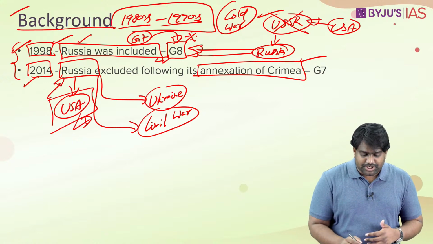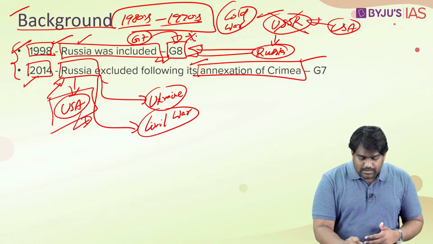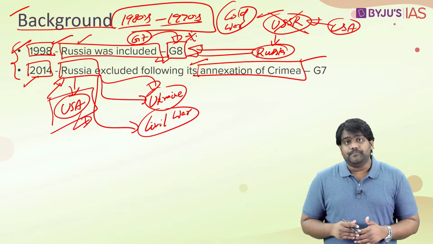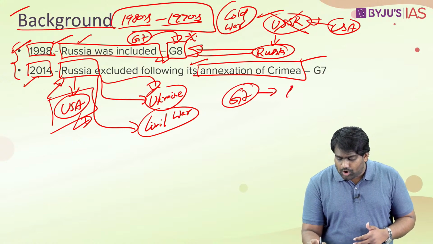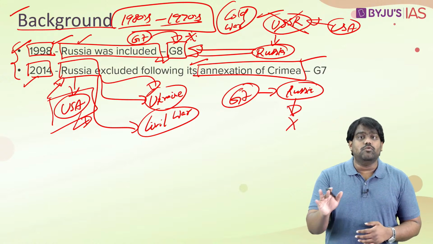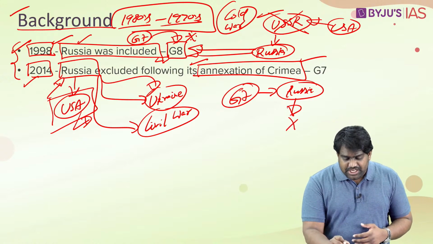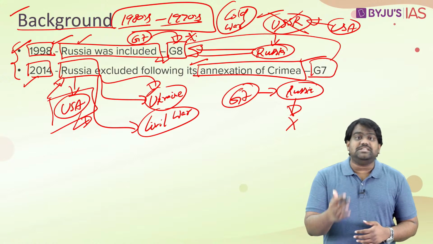It retaliated against Russia for its annexation of Crimea and for its interference in Ukraine. So as a result, the G7 decided to boycott Russia, and in 2014, Russia was formally removed from the grouping. So now the G8 came back to being the G7.